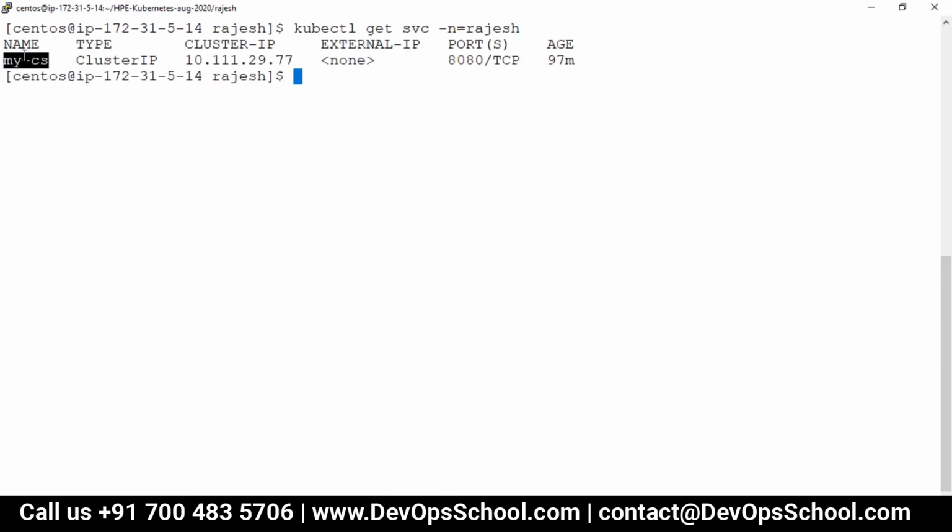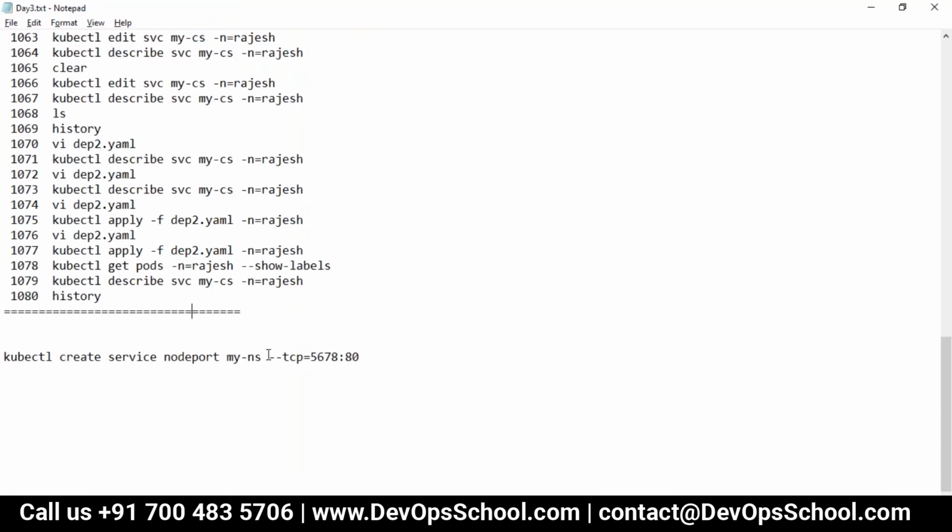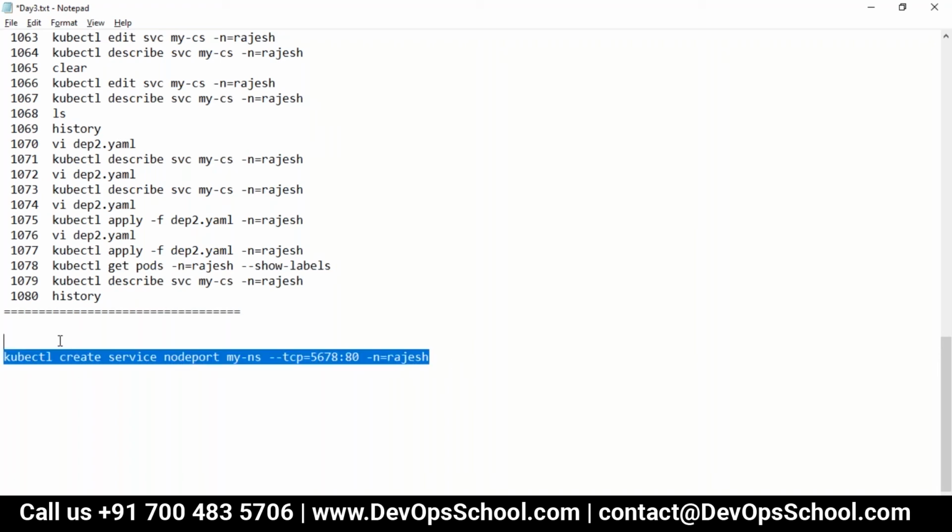My CS, my cluster service. This is a node service, NS. Okay, so the name is not matching, so -n is equal to Rajesh. Okay, so here I am creating.